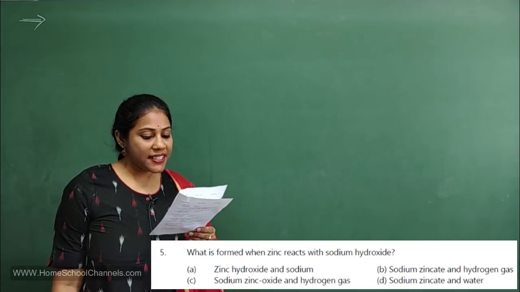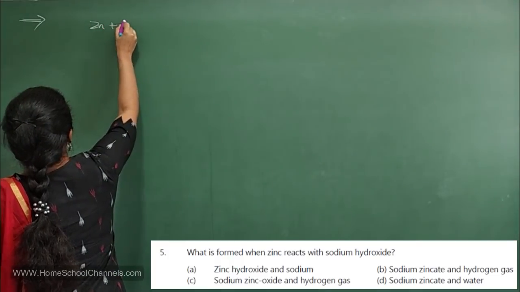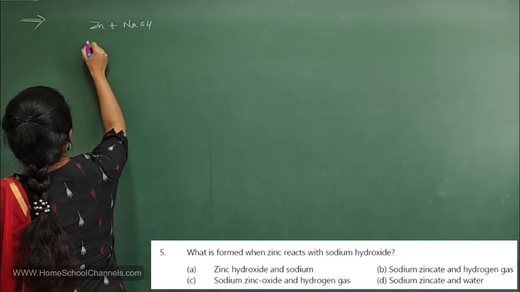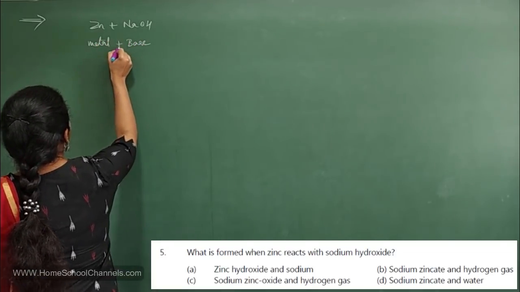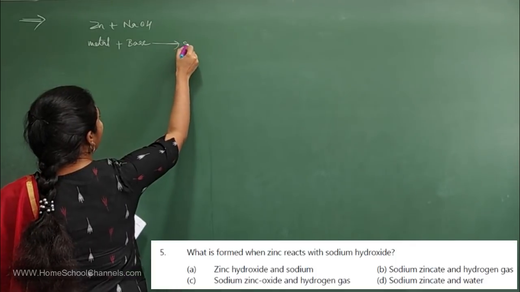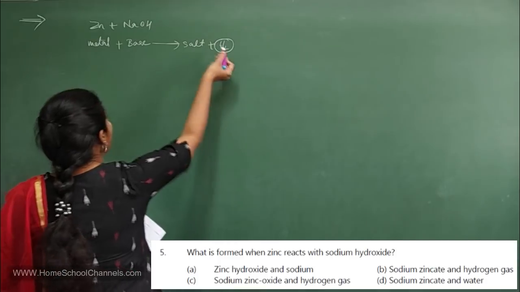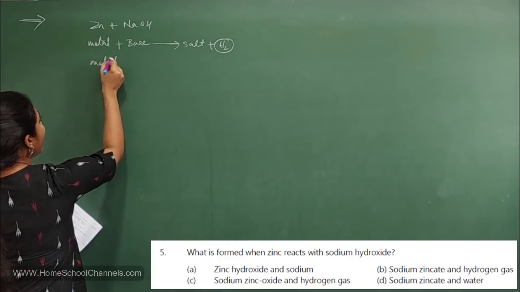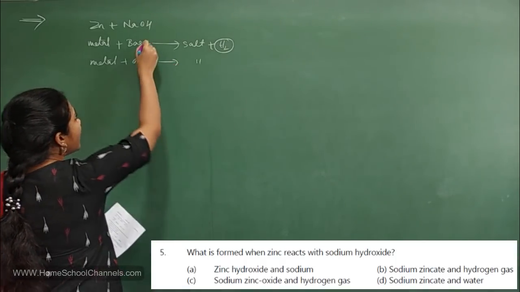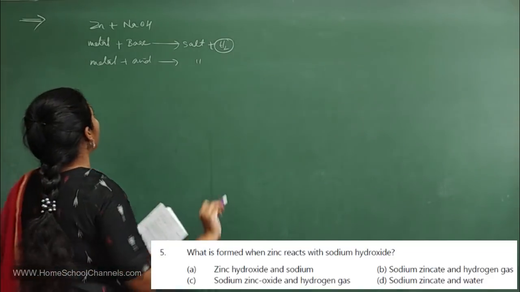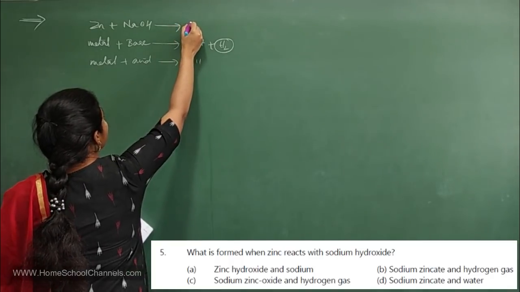What is formed when zinc reacts with sodium hydroxide? Zinc is a metal, isn't it? Sodium hydroxide is a base. So can you tell me, when a metal reacts with a base, what do you get? You will get salt plus hydrogen gas, isn't it? And one more reaction. When a metal reacts with an acid, this is a very famous reaction, we get the same products. Both reactions are important, try to remember. So here metal zinc, base NaOH, you get a salt. Which is the salt you will get?